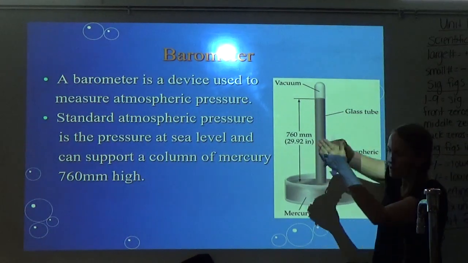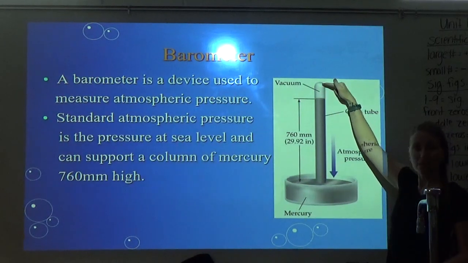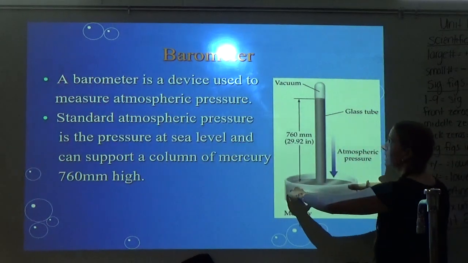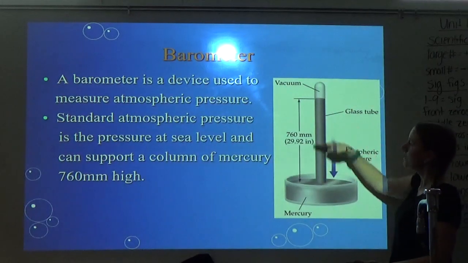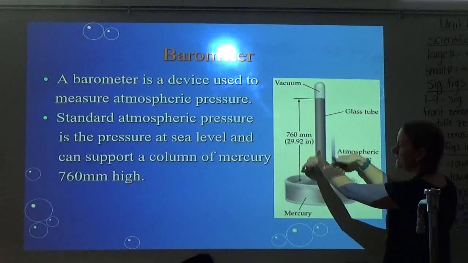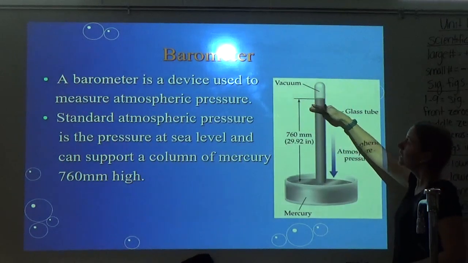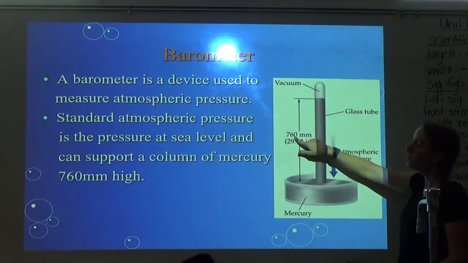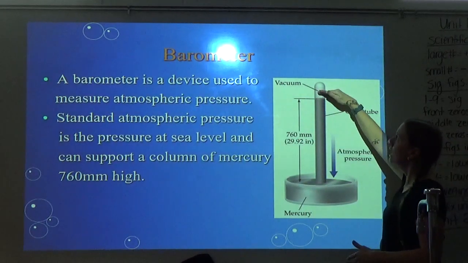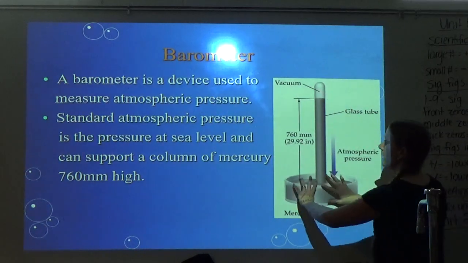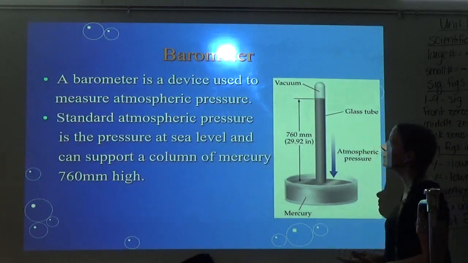But then they cover the top and flip it over into a pool of mercury. If you notice, the mercury doesn't stay at the very top because some of it is going to come out. And so what you're left with at the top is a vacuum. There's no air up here, there's just nothing. What's holding the rest of the mercury in is atmospheric pressure, because it's pressing down on the pool of mercury, which keeps the column of mercury up high. And so if you're at sea level or 1 atm, it will be 760 millimeters high. If we increase pressure, it will make the height go higher, so it would read a higher pressure. If we decrease pressure, then the column would go lower and we would see lower than 760. So that's how a barometer works.